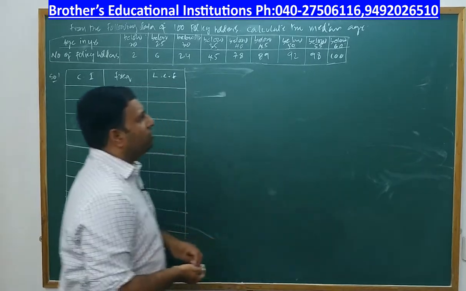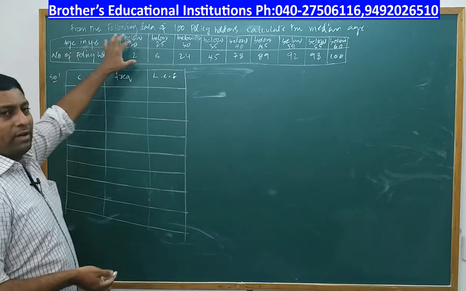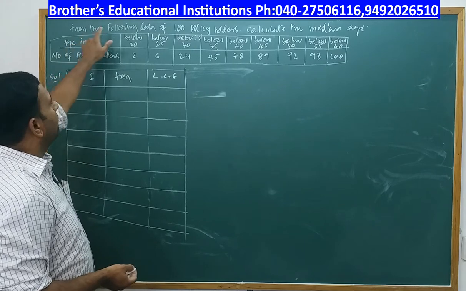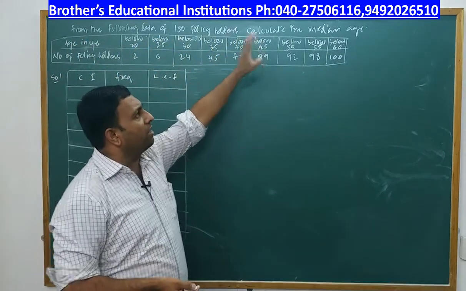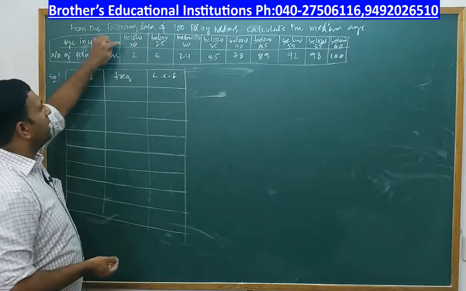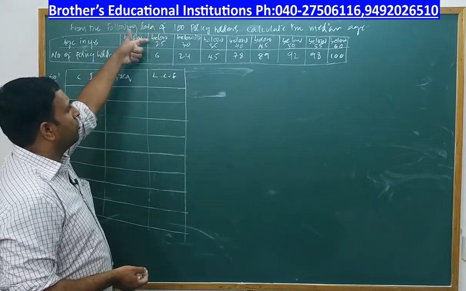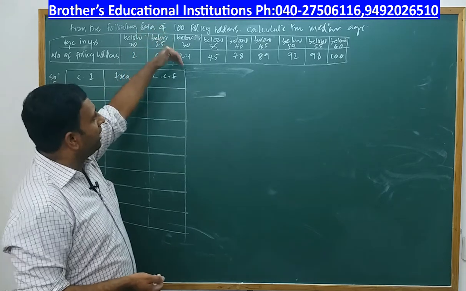It is not like a usual problem given to you where the class interval is given. Here he has given you something different. From the following data of 100 policy holders, calculate the median age. Age in years is given as below 20 there are 2 people, and the data is observed like this. Below 25 there are 6 people, below 30 there are 24 people.